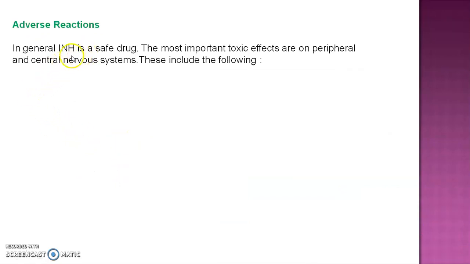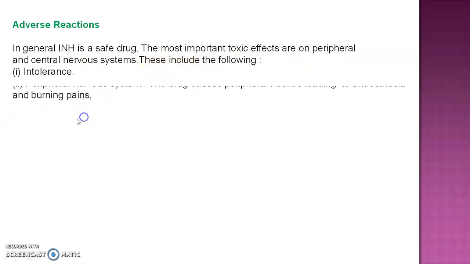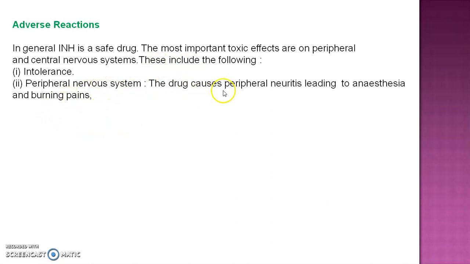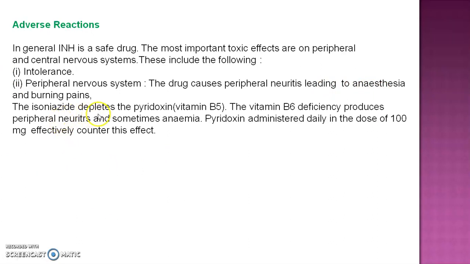In general, INH is a safe drug. The most important toxic effects are on the peripheral and central nervous system. The drug causes peripheral neuritis leading to anesthesia and burning pain. Isoniazid depletes pyridoxine, that is vitamin B6, and vitamin B6 deficiency produces peripheral neuritis and sometimes anemia also.